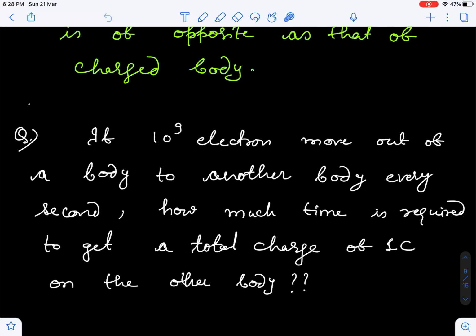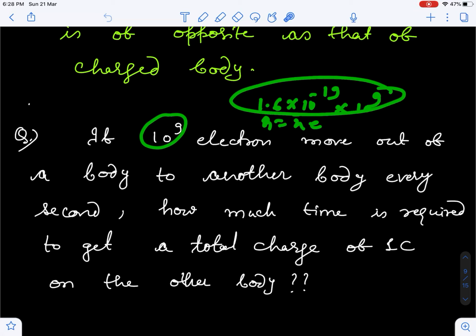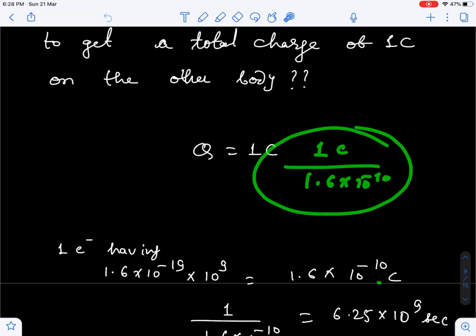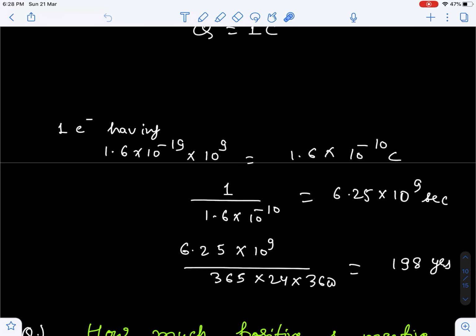Remember what I said guys: in 1 second, how much charge is going out? Q is equal to N into E, where the number of electrons is 10 raised to the power 9. So this much electrons are coming out in 1 second, which can be calculated as 1.6 into 10 to the power minus 19 coulomb. So in how much time will 1 coulomb charge go out from the body? I just divided 1 by this 1.6 into 10 to the power minus 10. When you solve this, 1 divided by this is actually 6.25 into 10 to the power 9 seconds.